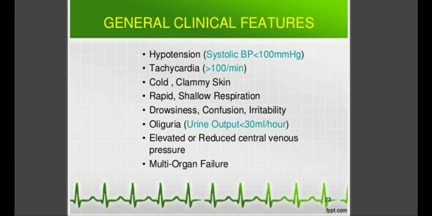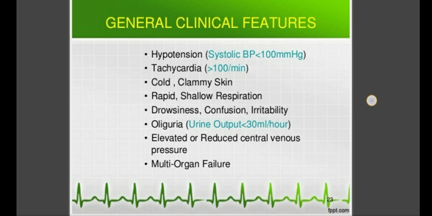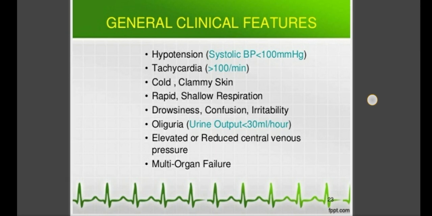Now what are the clinical features you see in shock? Up till now we studied the definition of shock, then types of shock according to the etiological factors, then pathogenesis of shock, then stages of shock. After stages of shock, the main point is the clinical presentation, or the clinical features. In this you will see first hypotension, that is decrease in the blood pressure, that is systolic blood pressure may decrease below 100 mm of Hg.